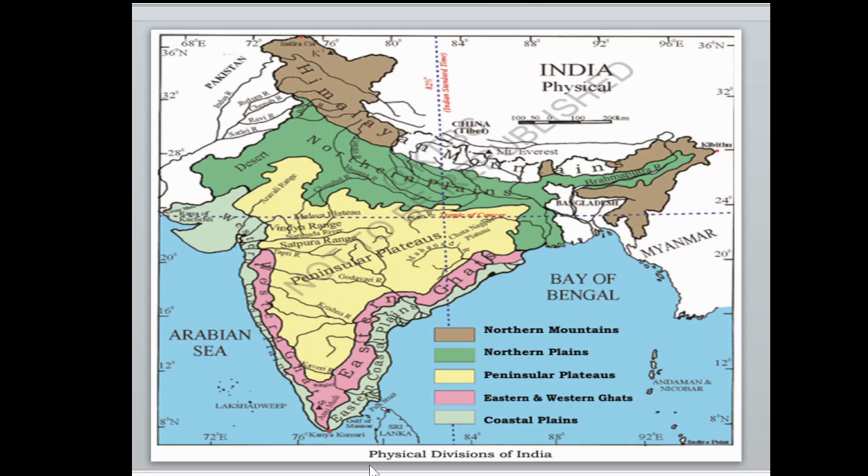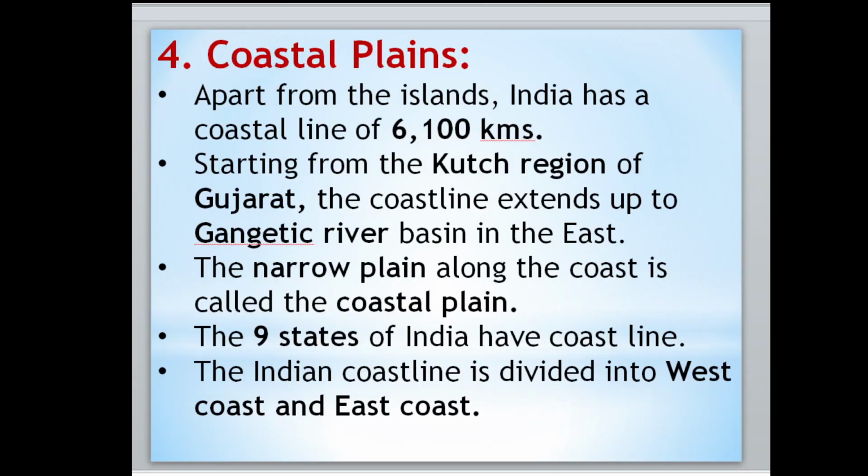If you add the islands on this side and this side also, then it becomes 7,000 plus. It starts from the Kutch region of Gujarat, and the coastline extends up to the Gangetic river basin in the east, in West Bengal. The narrow plain along the coast is called the coastal plains, and 9 states of India have coastlines.